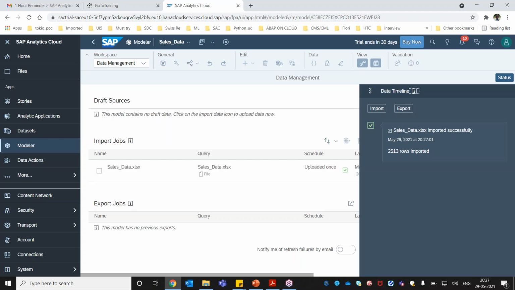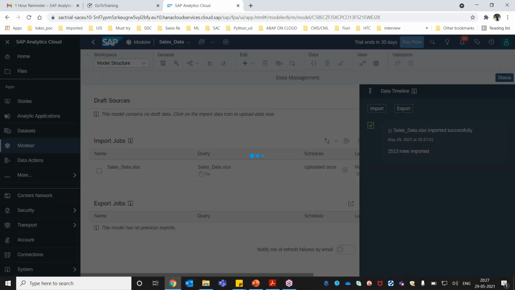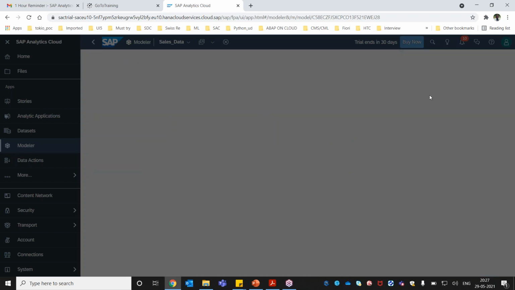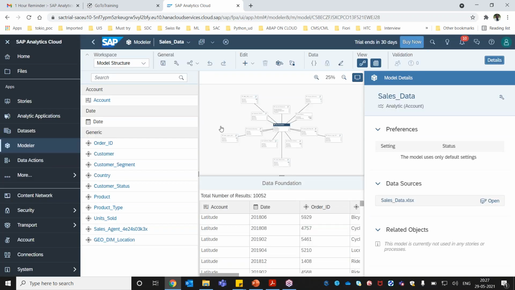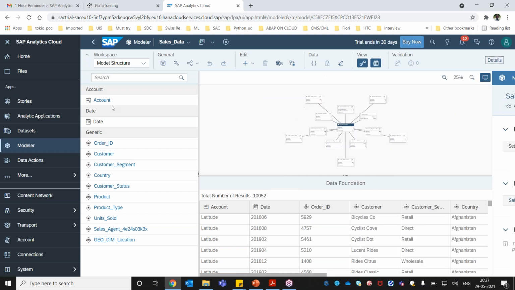All right, now my model gets created, and after that I can move to the option for data management. Here I can go to the model structure, and in the model structure we can see all my columns.